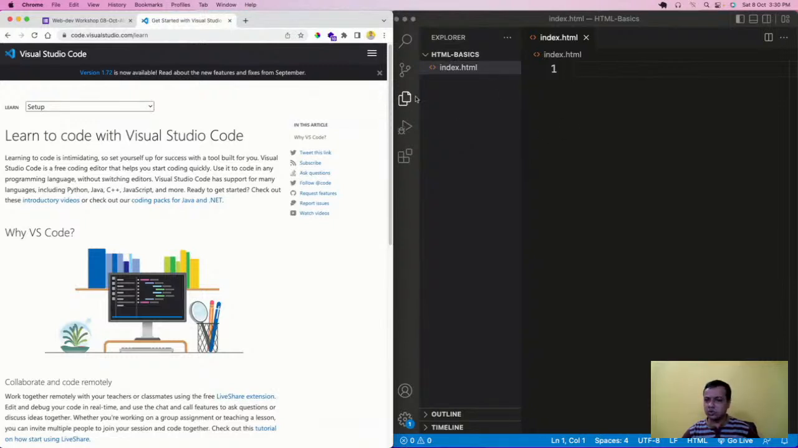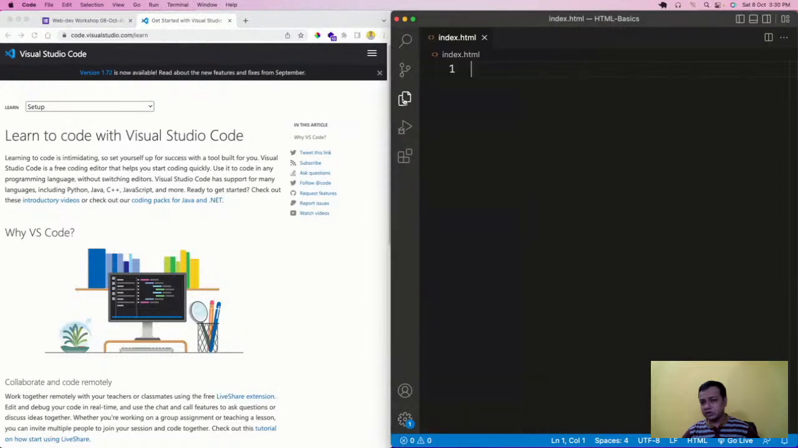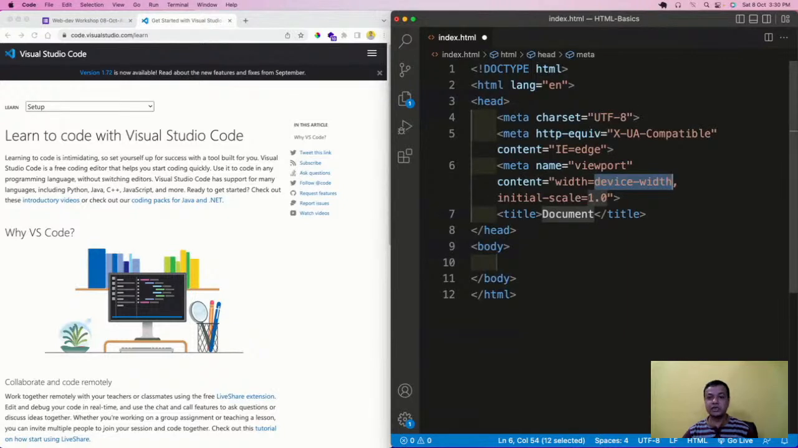Now I will close this because I want some more space here. You can click and close it like this. Now why am I using VS Code? Because VS Code has a lot of shortcuts. One of the shortcuts is, if I type an exclamation mark and then press tab, it will give me the boilerplate code.